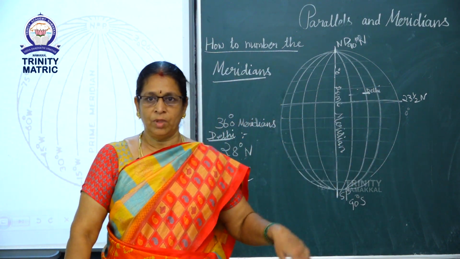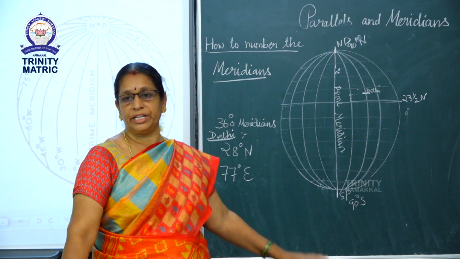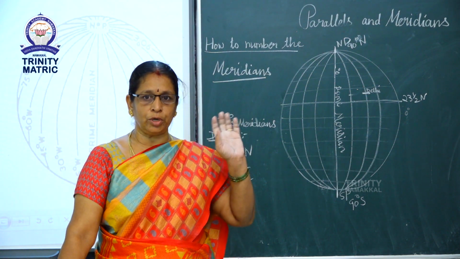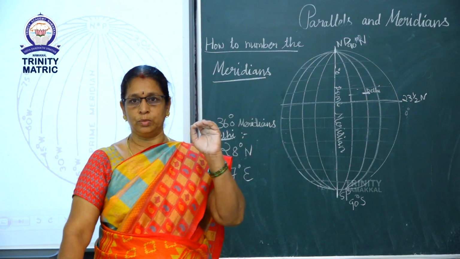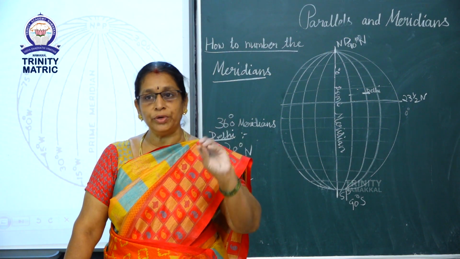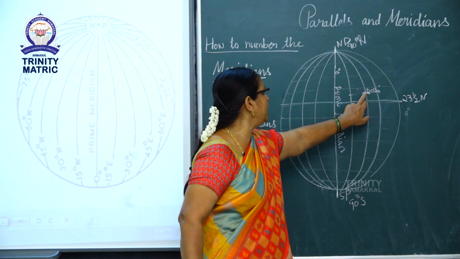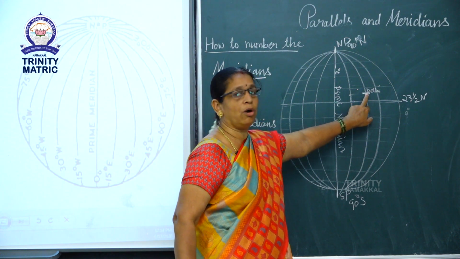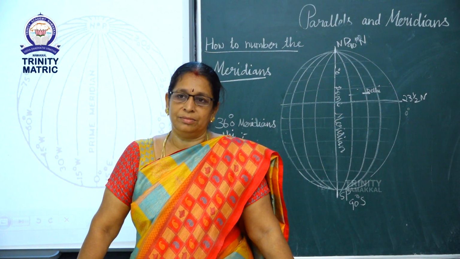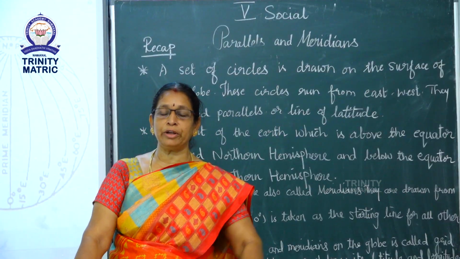Again see here, New Delhi is located at 28° north and 77° east. So the point on a globe where these two meet is the location of New Delhi. Think that this is 77° east and 28° north, so this is the location of Delhi. Okay children, I think you would have understood. Now we can recall the lesson.